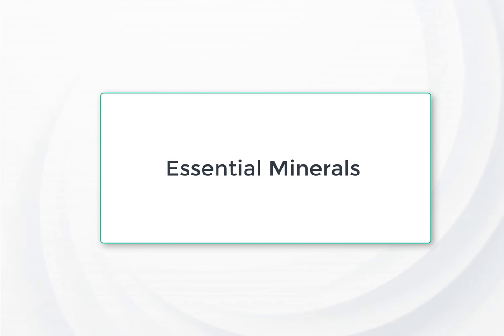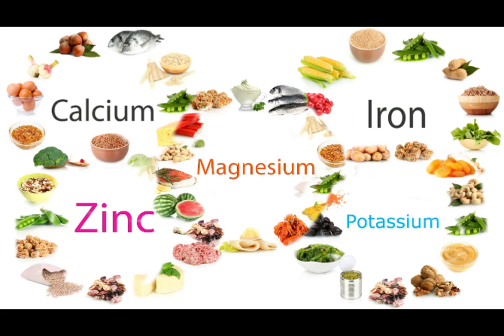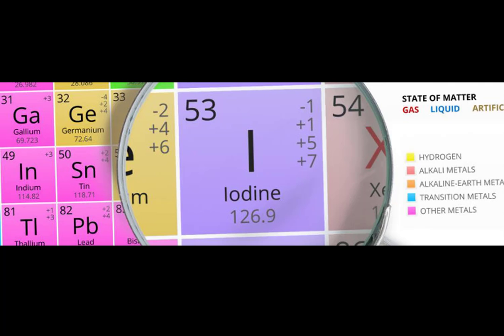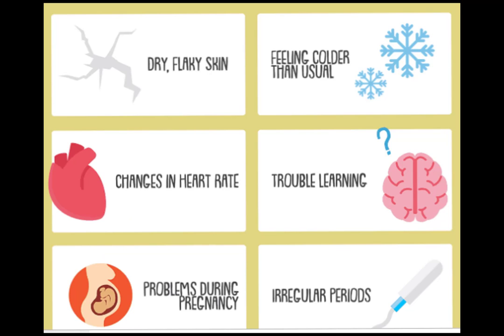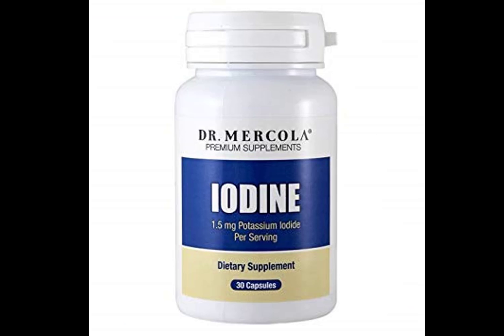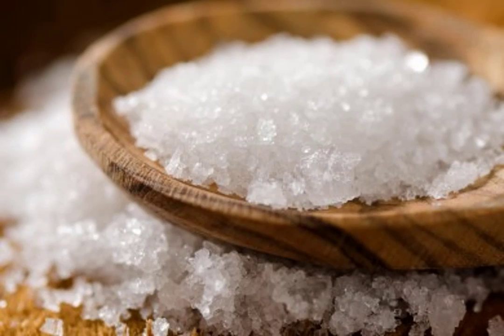Essential minerals. Minerals are needed in relatively small quantities, but if any mineral is lacking from the diet, a deficiency disease results and its consequences can be serious. An example of this is iodine, that is needed by the thyroid gland for the synthesis of the hormone thyroxine. This hormone stimulates the metabolic rate and ensures that enough energy is released in the body. A lack of it results in IDD, iodine deficiency disorder. If a pregnant woman has IDD, the baby may be born with permanent brain damage, and if a child suffers from IDD after birth, their mental development may be affected. Iodine supplementation can be done easily by adding the mineral to salt for human consumption.